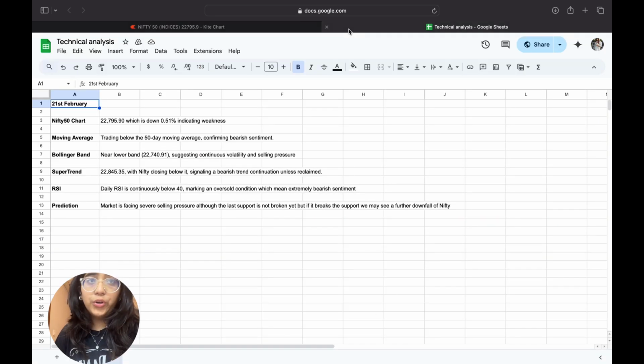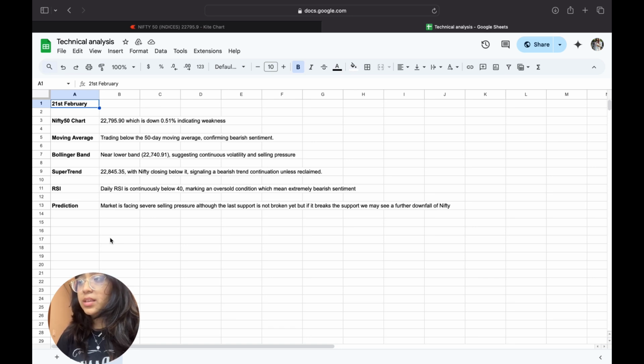So let's move on to our final analysis of 21st Feb, Friday. Nifty 50 closed at 22795.90, which is down 0.51%, indicating weakness in the market. As far as moving average is concerned, the chart was trading below the 50-day moving average, confirming bearish sentiment in the market.